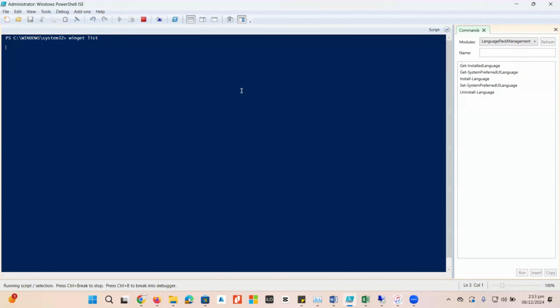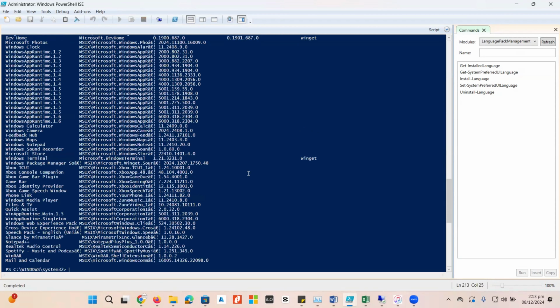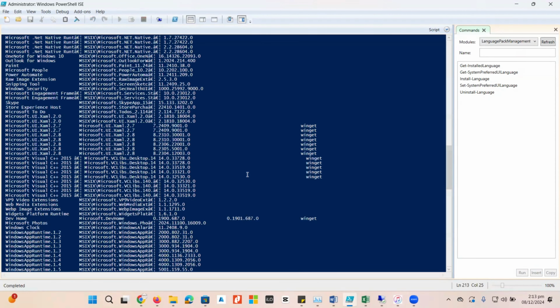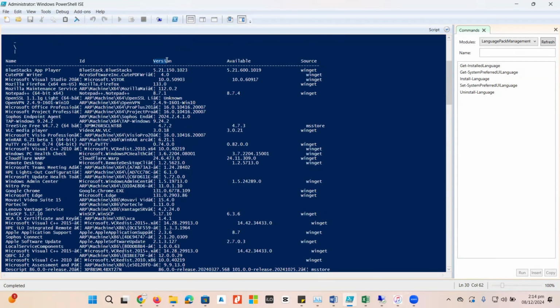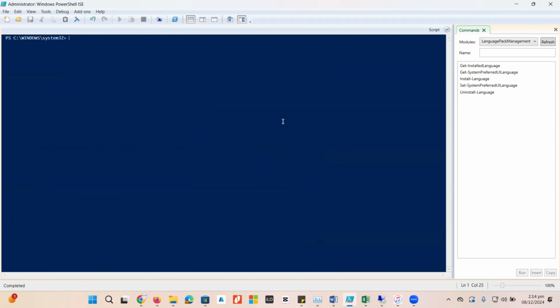When I press enter, it will show me all the applications with their names, application IDs and versions as well. So it will take a while. Here you go. Now it shows me all the installed applications on this operating system, and the version over here, and in the same manner it shows which is the latest version available. And here I have the source from where it got installed. So it shows me the detailed information about all the applications installed over here.